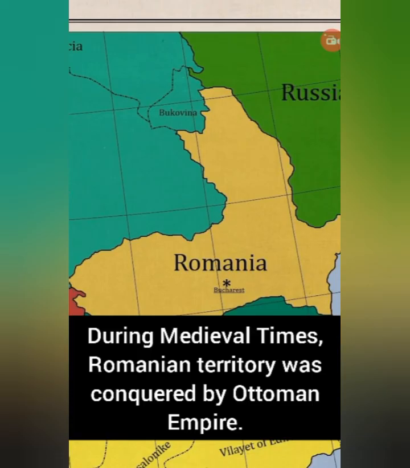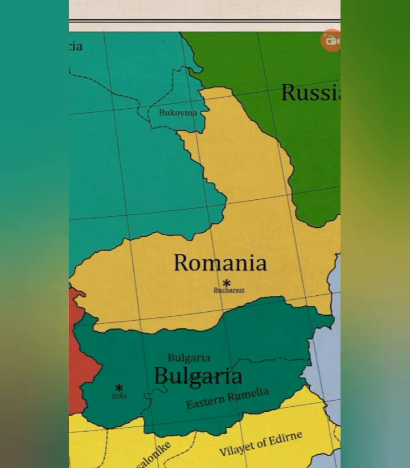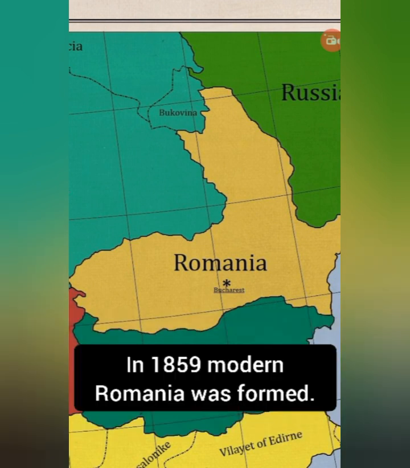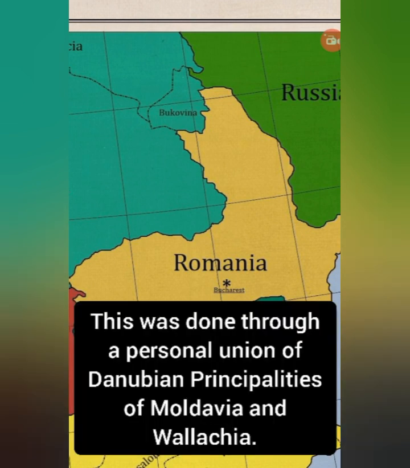During medieval times, Romanian territory was conquered by the Ottoman Empire. In 1859, modern Romania was formed. This was done through a personal union of the principalities of Moldavia and Wallachia.